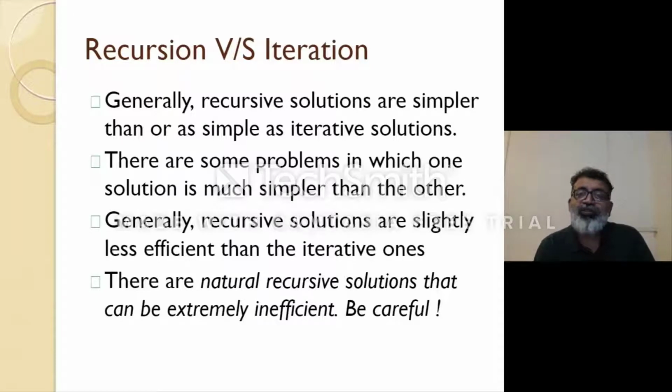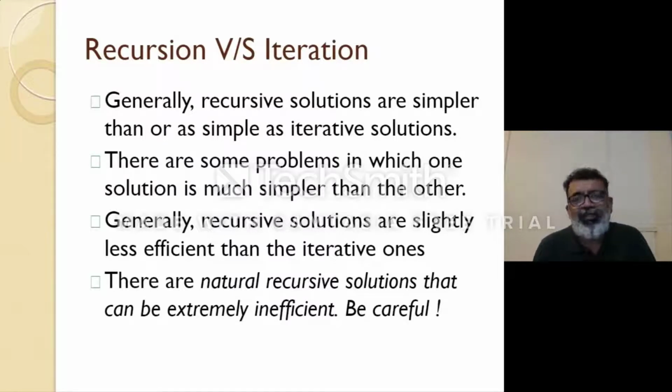But if they ask you what the difference is, then you have to take into account the efficiency of a program, the optimization of code. These days, this word, optimization, is heavily used. As far as optimization is concerned, recursion should be avoided if an iterative solution is there, because it takes more memory and more time. There are natural recursive solutions that can be extremely inefficient.